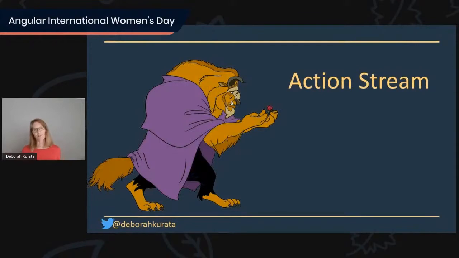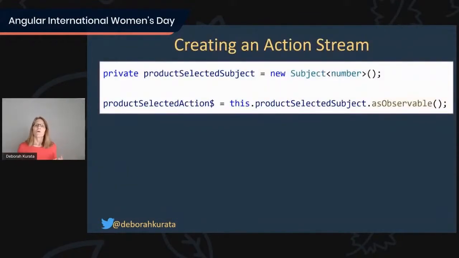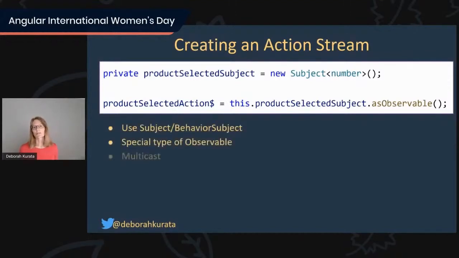All right, so that's our data stream. What about our action stream? How do we go ahead and implement that? Well, as I mentioned, we don't ever create our data streams. They're created for us automatically when we issue an HTTP GET request. But our action streams, we have to create those ourselves. We do that with a subject or behavior subject. A subject and behavior subject are a special type of observable that are multicast.